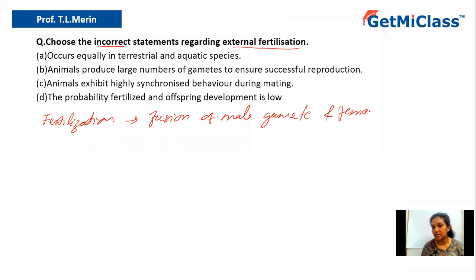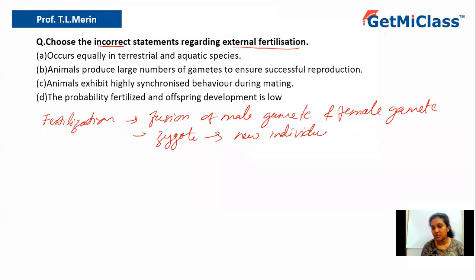Why is it necessary? Because the fusion of male and female gamete will result in a zygote, and that zygote will give rise to a new offspring, a new individual. So fertilization is necessary for the sake of reproduction.